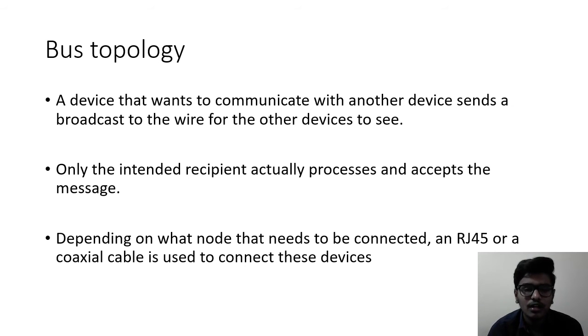Only the intended recipient actually processes and accepts the message. Depending on the node, an RJ45 or a coaxial cable is used to connect these devices.